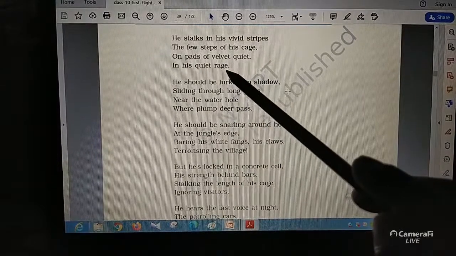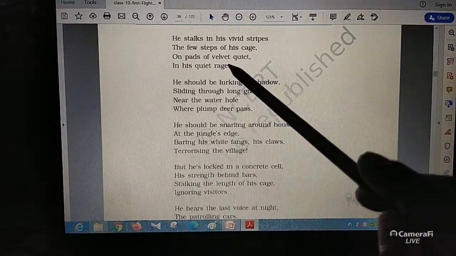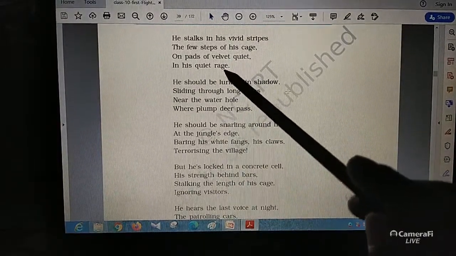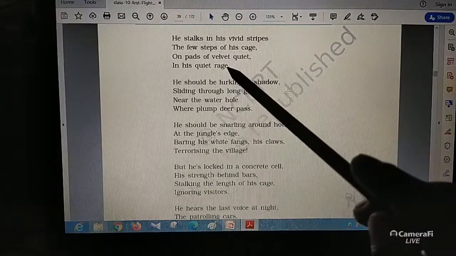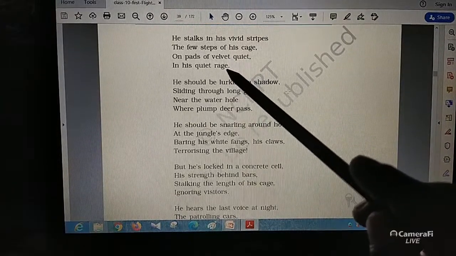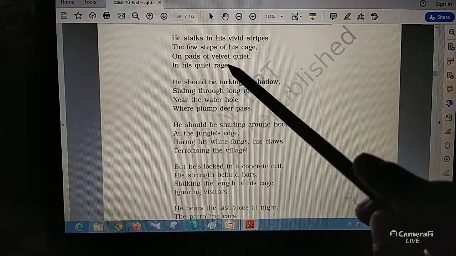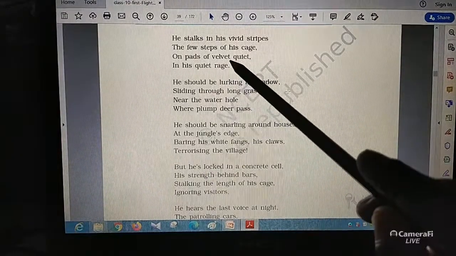So if the question comes, what is the mood of the tiger in this poem, we can easily say that the tiger was in a sad mood, or the tiger was not in a happy mood.